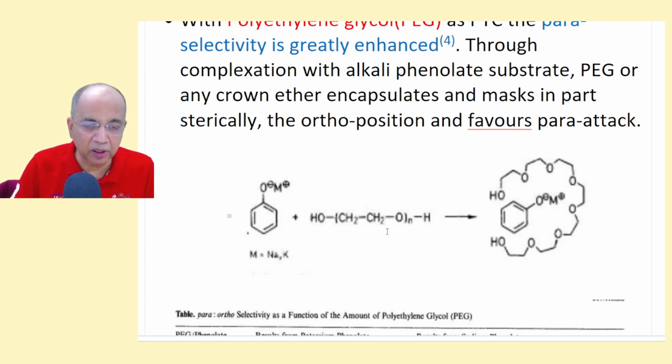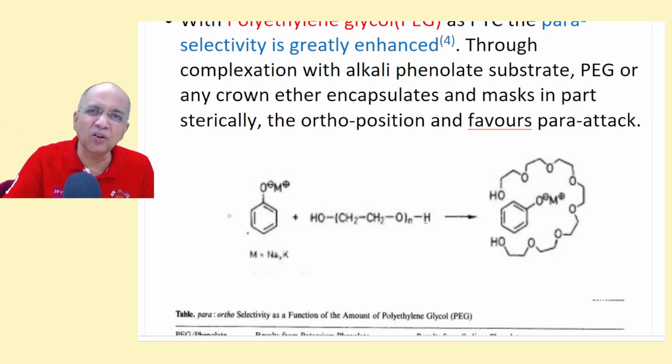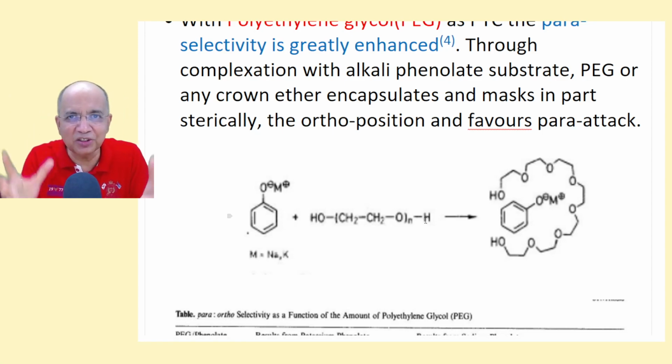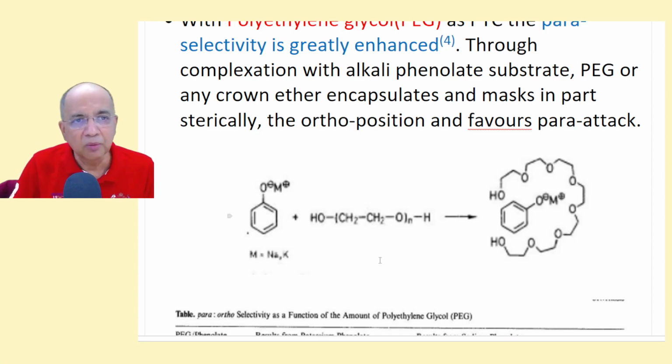This polymer is prepared by polymerization of ethylene oxide, CH2CH2O. But these are called polyethylene glycol, as if they are the condensation polymers of ethylene glycol. But it is not prepared from ethylene glycol, but they are called PEG, and also called polyethylene oxide or polyoxymethylene, so many names. So this is PEG, this is a polyether.